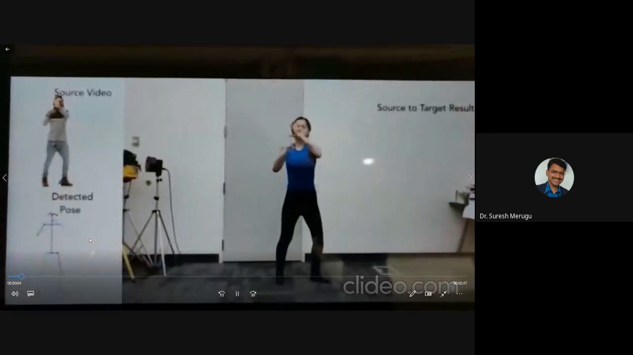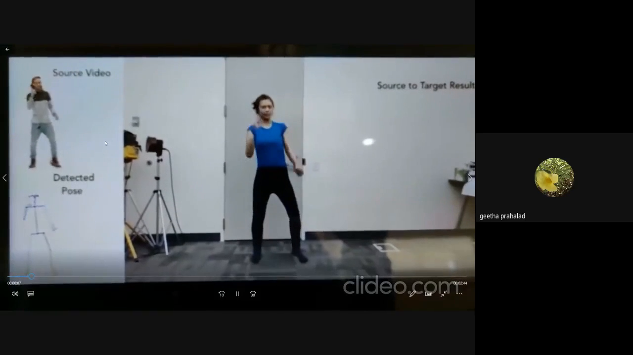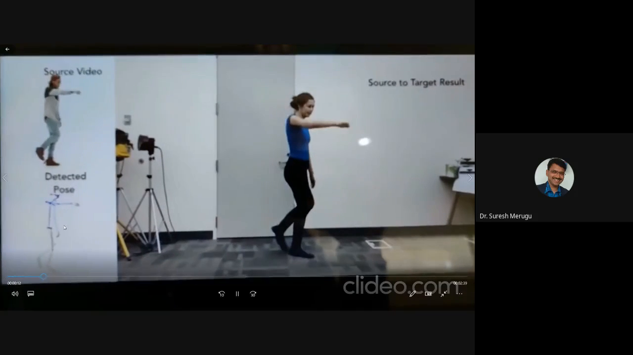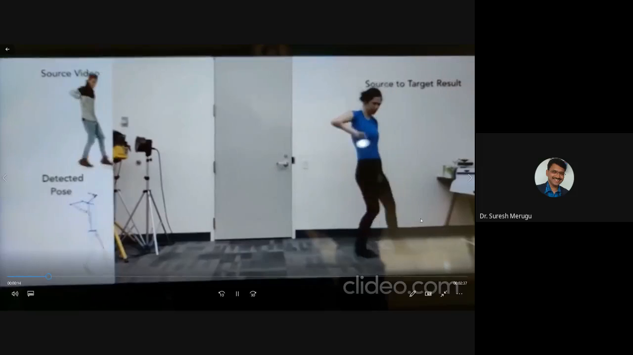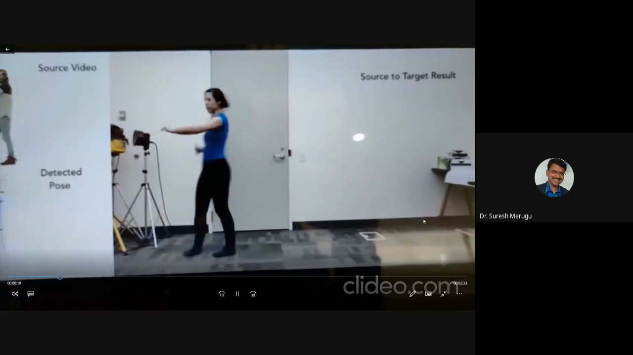So many multiple folders are there. Okay, now it is visible, sir. See here, this is the source video and this is the detected force. And then this is the scene, source to target result. Like this, it should be taken.